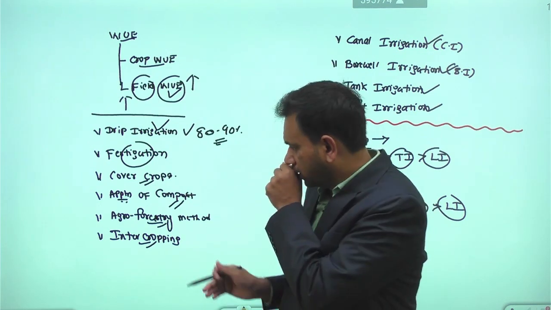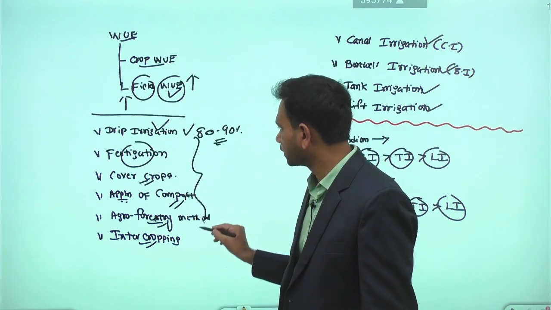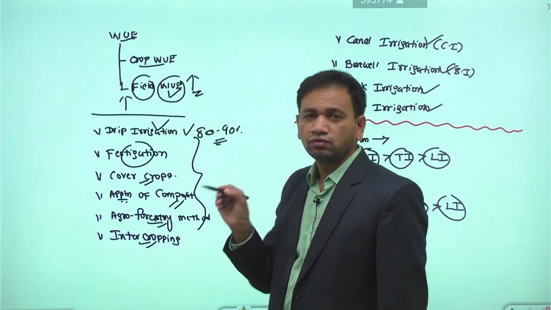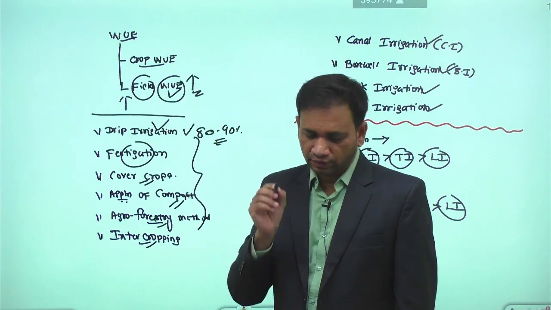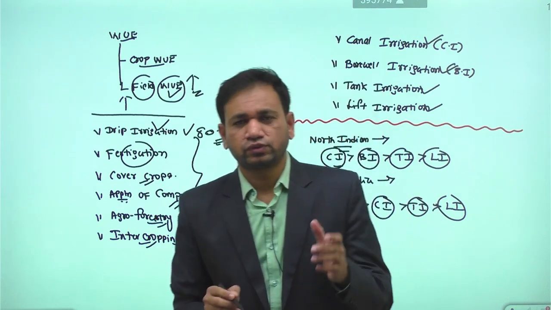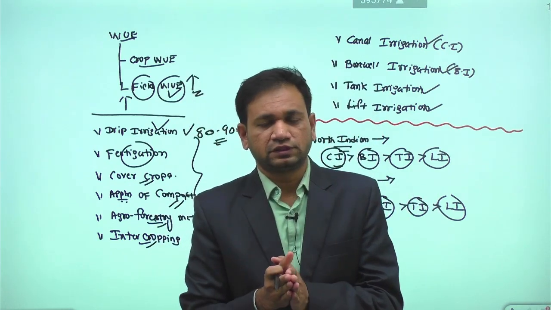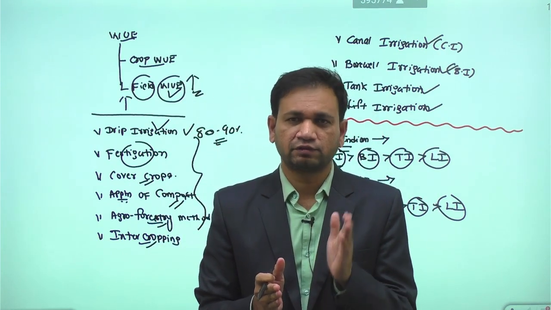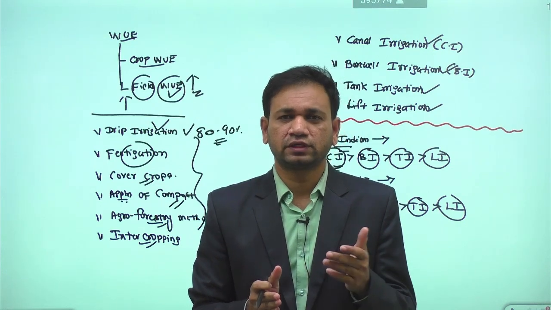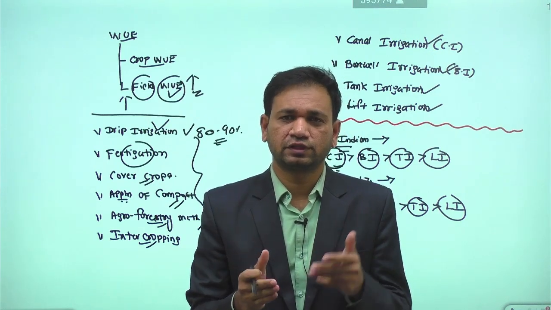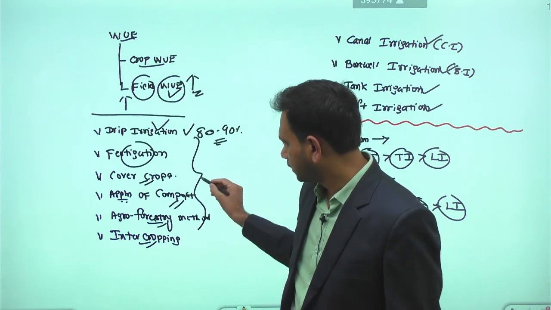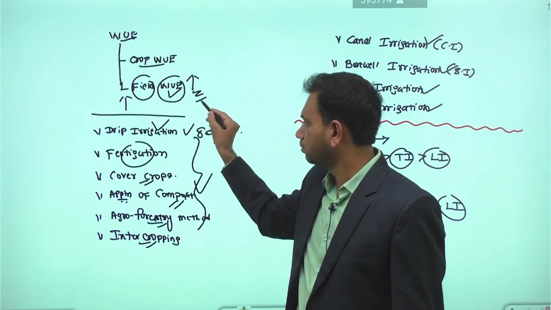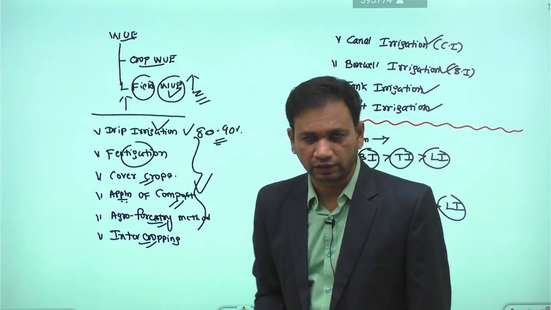This means with the help of this technique, we can increase the water use efficiency in the case of dryland agriculture. See, always we can expect one question on water use efficiency. It is a part of irrigation. Efficiency means per every unit of water, how much output you have produced in the given area; that is called water use efficiency. So with the help of these technological practices, efficiency can be increased in dryland agriculture.